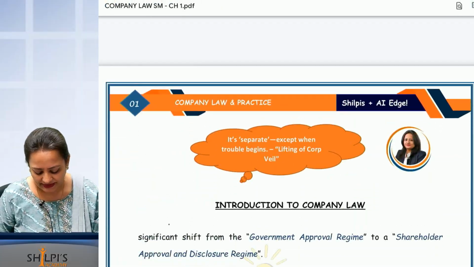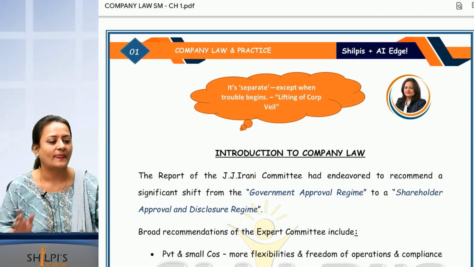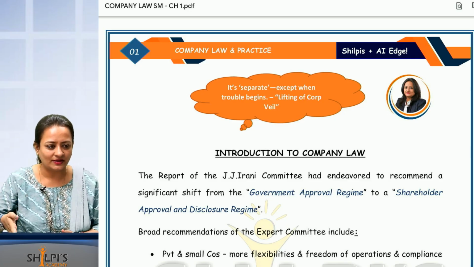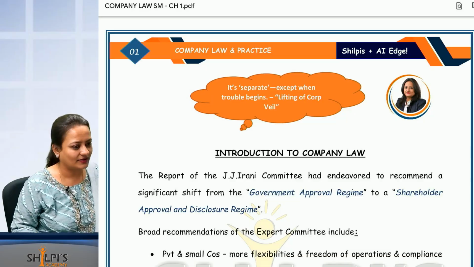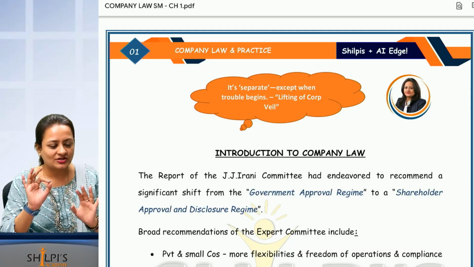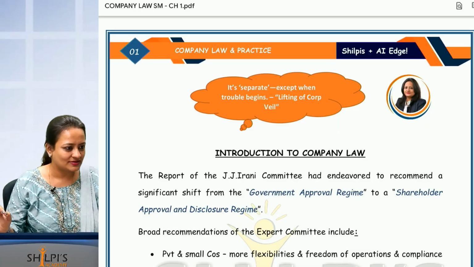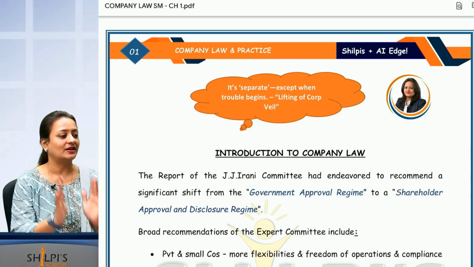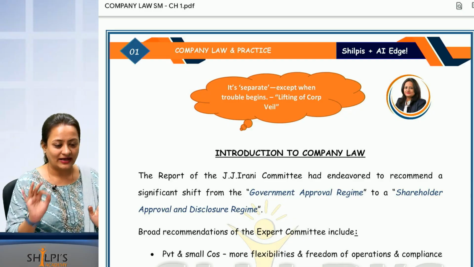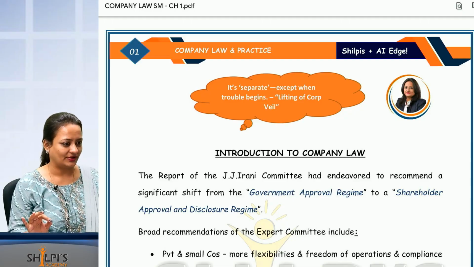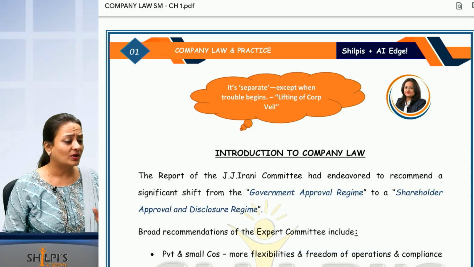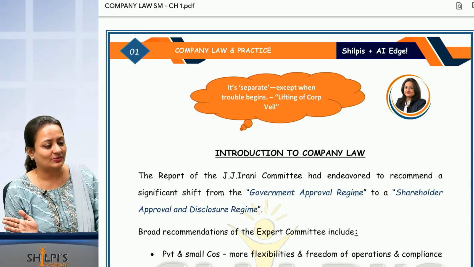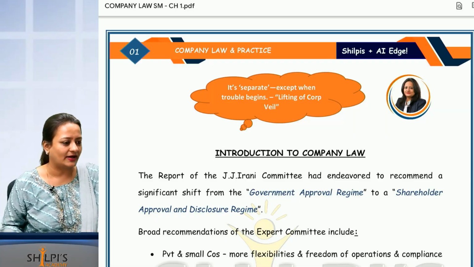How many of you know company is different, and all of you know about separate legal entity? Company is separate, member is separate, director is separate. Correct? Shilpi's Academy is separate, Shilpi is separate. You all agree to this? So you have to remember this whenever studying Companies Act. Reliance is separate, Mukesh Ambani is separate. His family is owning more than 70% of the shares. But still, Reliance is separate, Mukesh Ambani is separate. Company is separate, member is separate, director is separate.